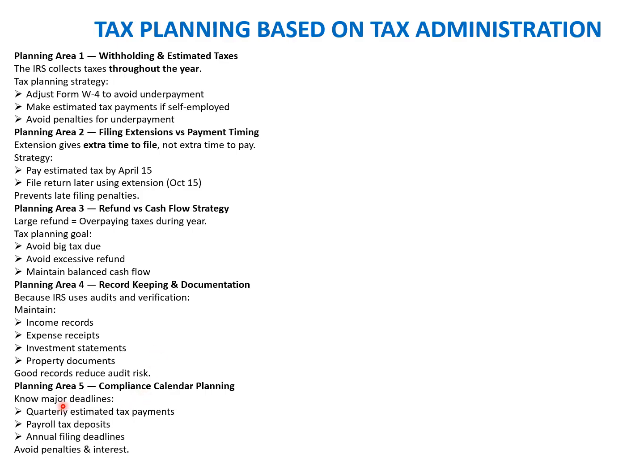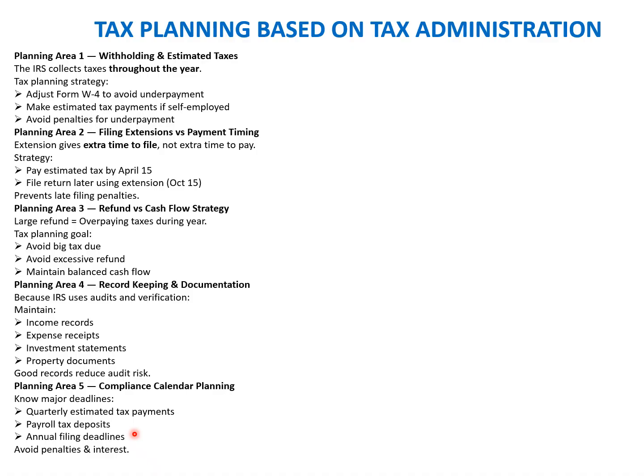Successful taxpayers track the key deadlines such as quarterly estimated tax, payroll tax deposits, annual tax deadlines, and various other timelines to ensure that taxes are paid in due course and well within time. So, effective tax planning is about staying organized, managing cash flows, and staying compliant throughout the year. This gives us a brief overview of tax planning.